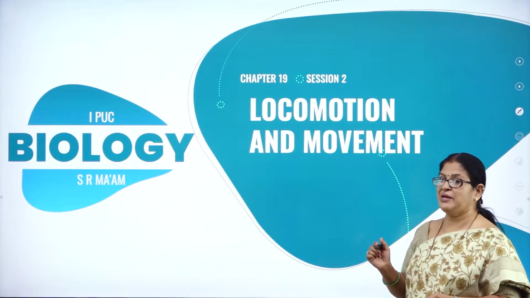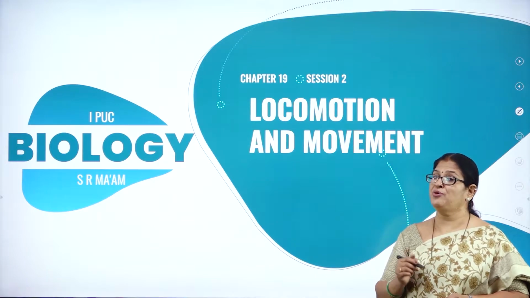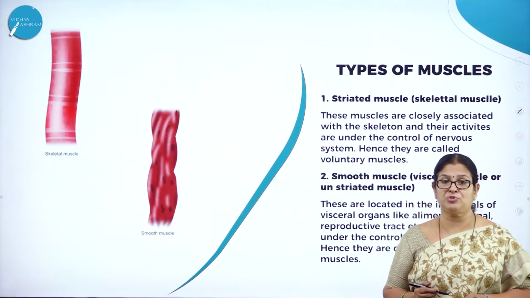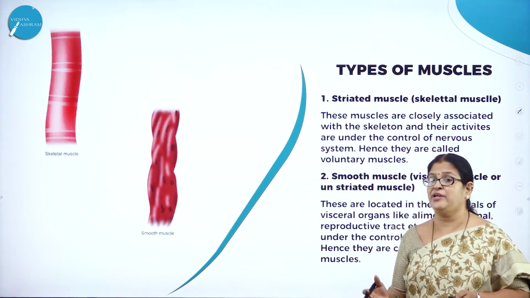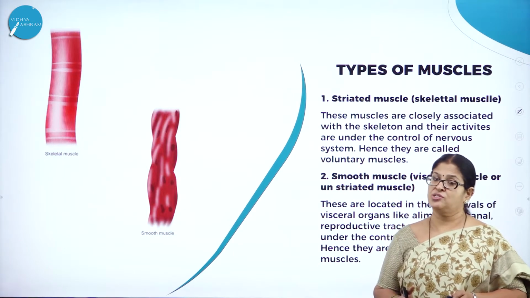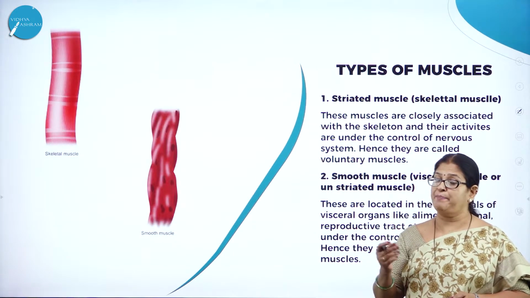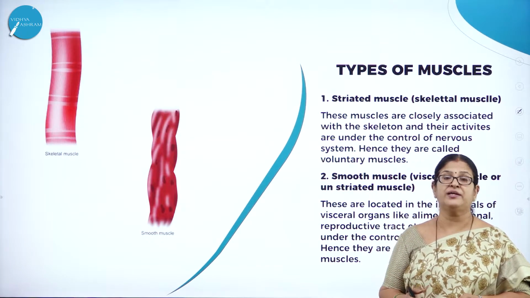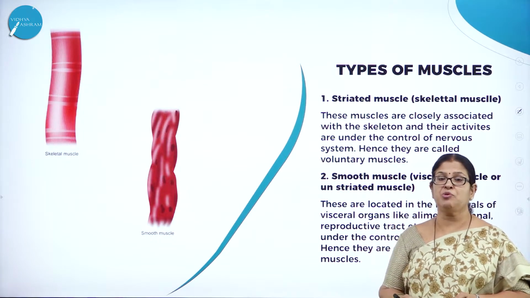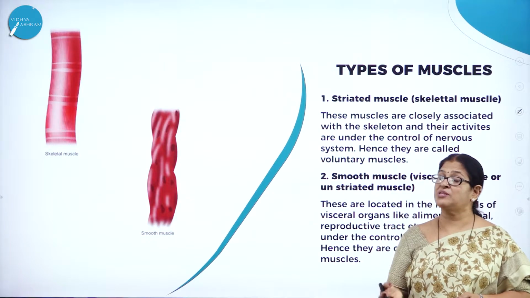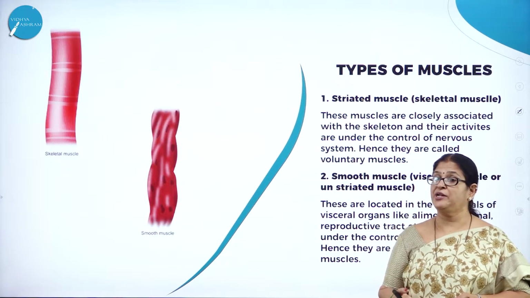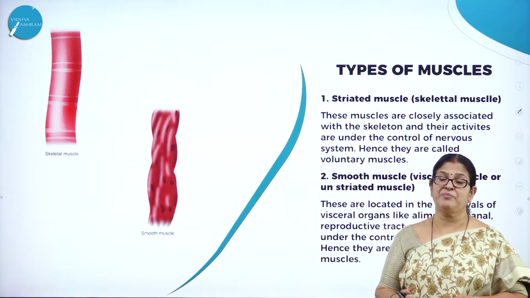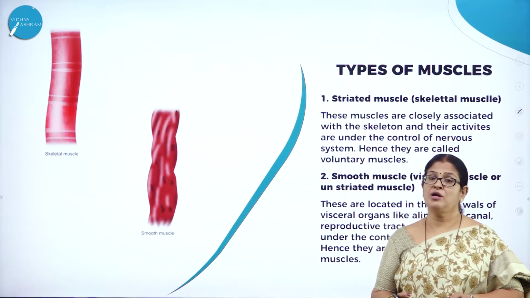Hope you remember in my last session, we started off with a very new concept called locomotion and movement. So what was locomotion? Movement or shifting of the whole body from one position to another is called locomotion, and movement of body parts is called movement. We also studied the types of movements like the amoeboid movement, the ciliary movement, the flagellar movement, and the muscular movement. Muscle is a very important tissue which is derived from a very important germinal layer called mesoderm.